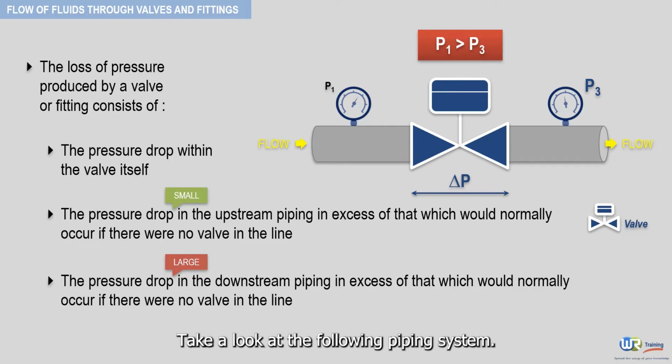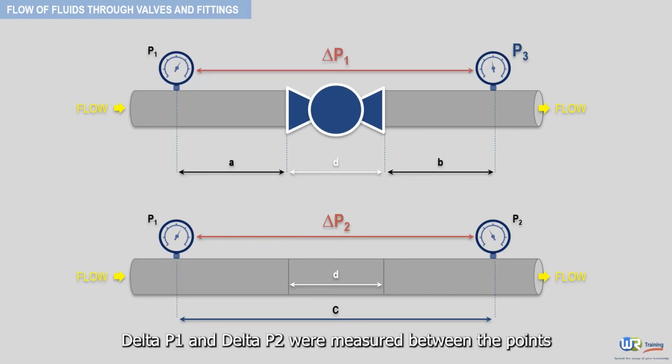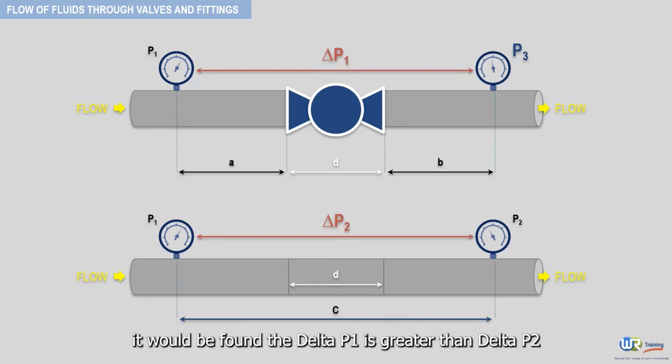Take a look at the following piping system. It shows two sections of a pipeline of the same diameter and length. The upper section contains a globe valve. If the pressure drops, delta P1 and delta P2, were measured between the points as indicated here, it would be found that delta P1 is greater than delta P2.